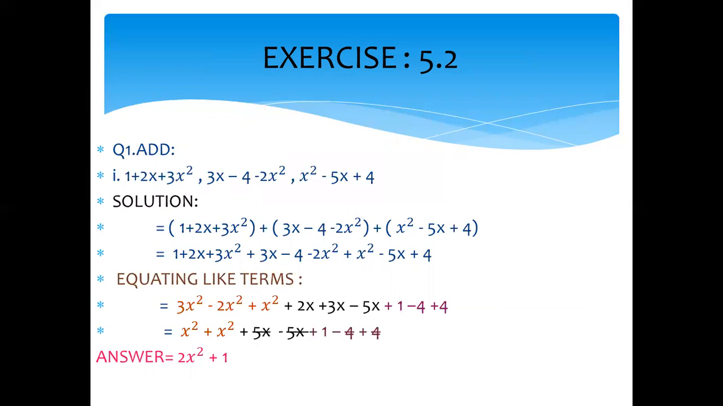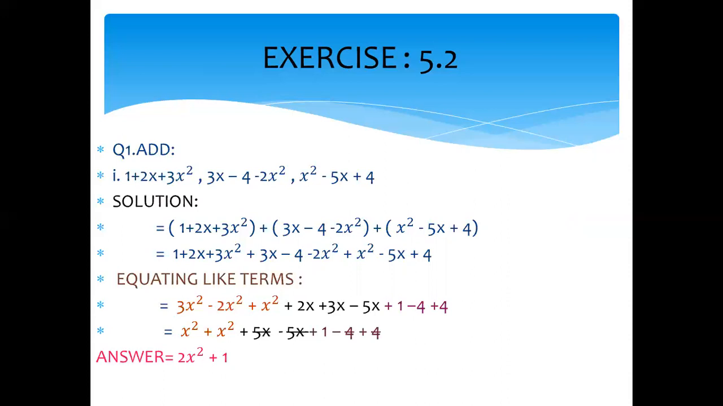The third expression is x square minus 5x plus 4. Our first step, we use a parenthesis and we put the positive sign in between the expressions. After every comma, you put the plus sign. Three expressions are given. The next step, step 2, you will remove the brackets and write all the expressions horizontally in one line. Now we equate the like terms.